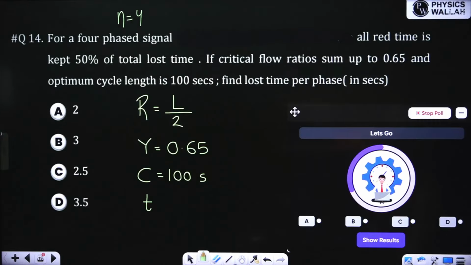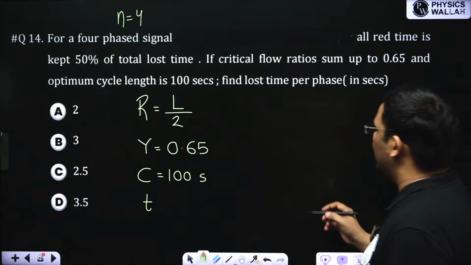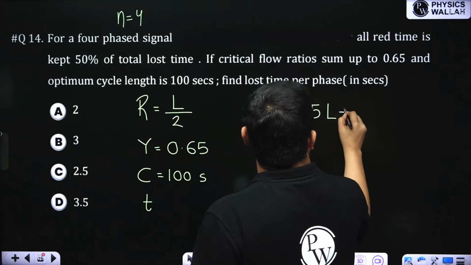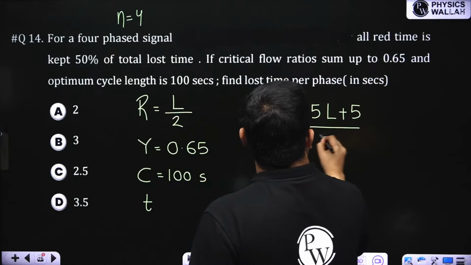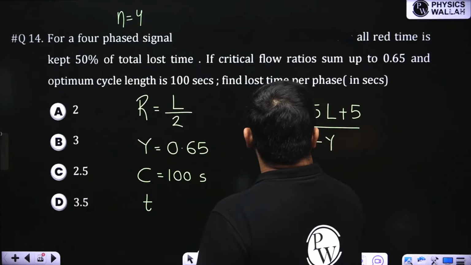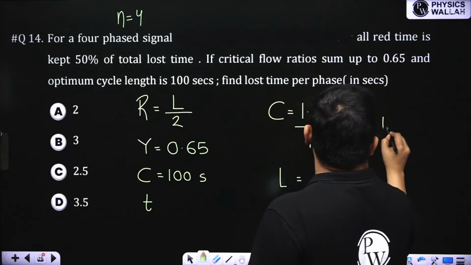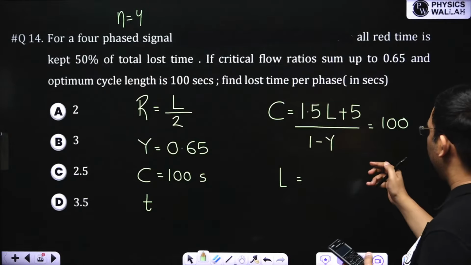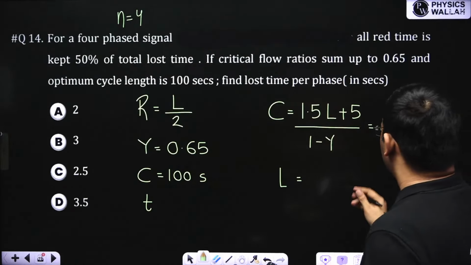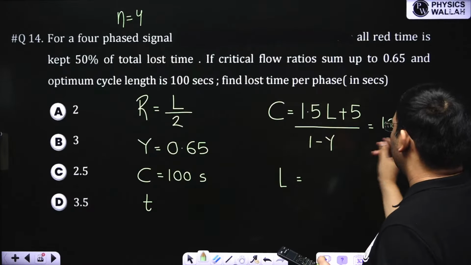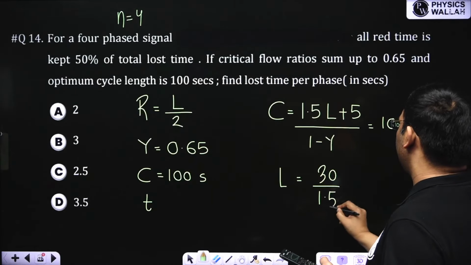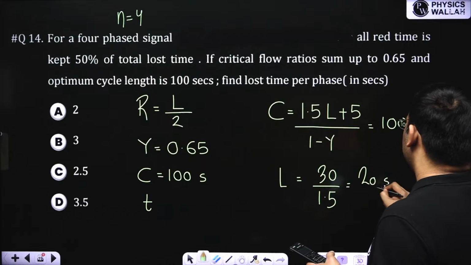Very easy question, you just need to apply the formula correctly. See, cycle length is what? 1.5 times the lost time plus 5, divided by 1 minus Y. From here I can find the lost time, because the cycle length is given and Y is also given as 0.65. So I am getting the total lost time as 20 seconds.